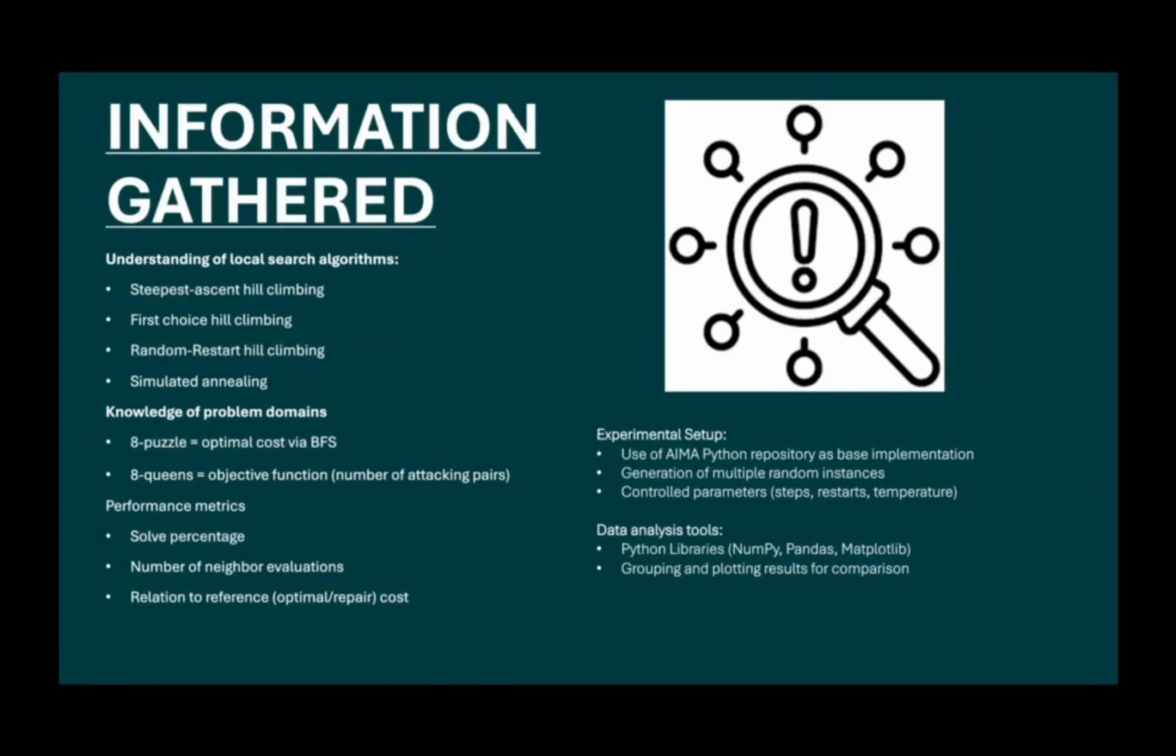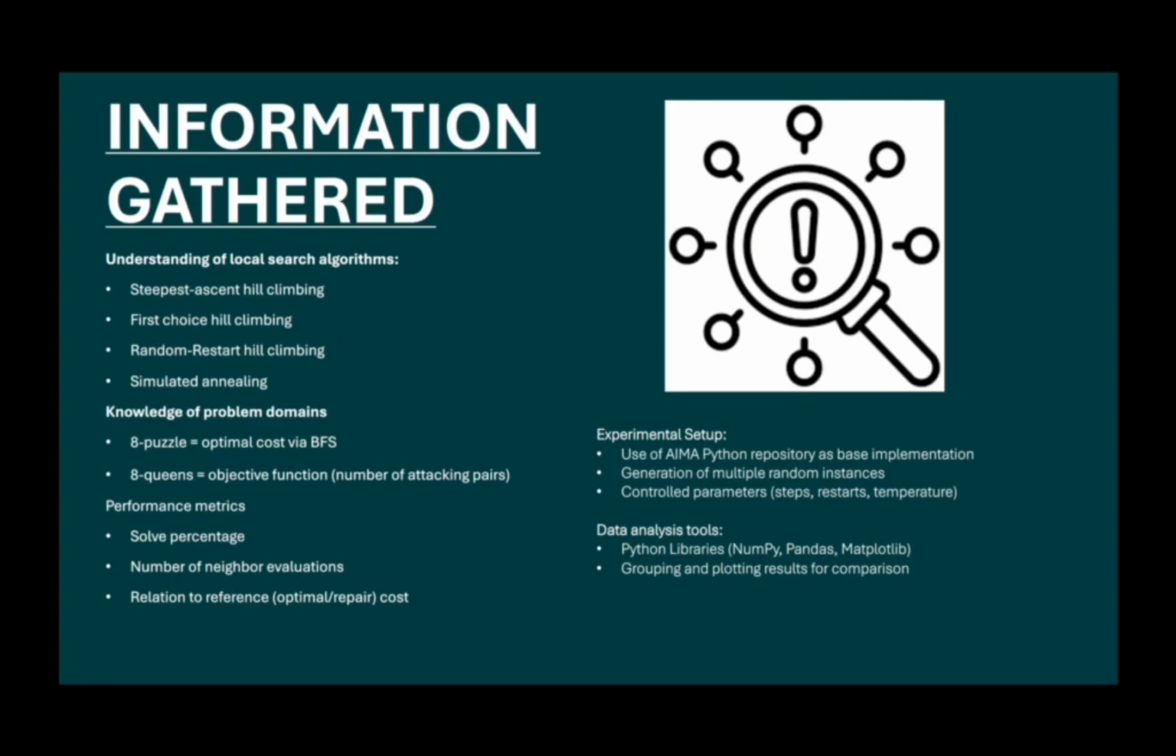For this assignment, we gathered both theoretical and practical information to guide our experiment. First, we needed a solid understanding of the local search algorithms we were comparing, including steepest ascent, first choice hill climbing, random restart hill climbing, and simulated annealing. We also studied the structure of the two problems, the 8 puzzle and the 8 queens problem. For the 8 puzzle, we used breadth first search to compute the exact optimal cost, while for 8 queens, we used the number of attacking pairs as the objective function.